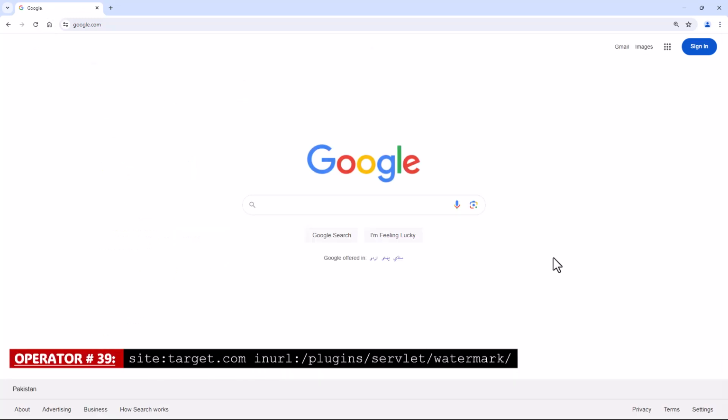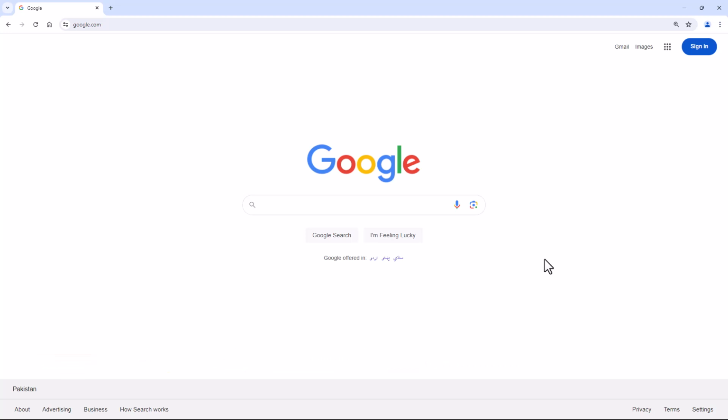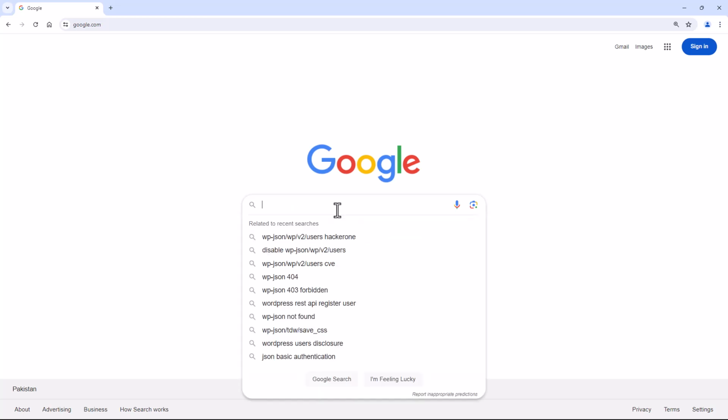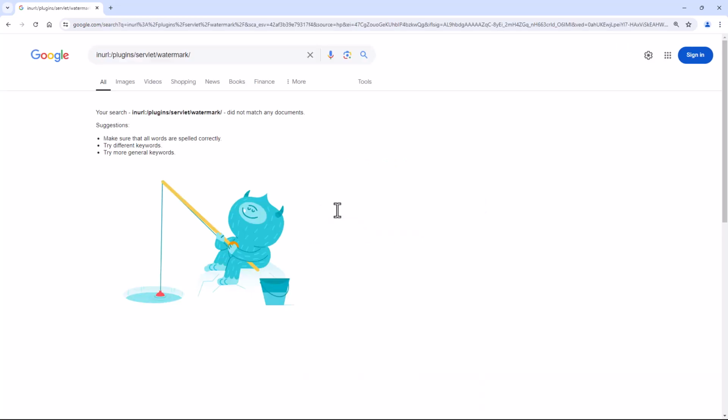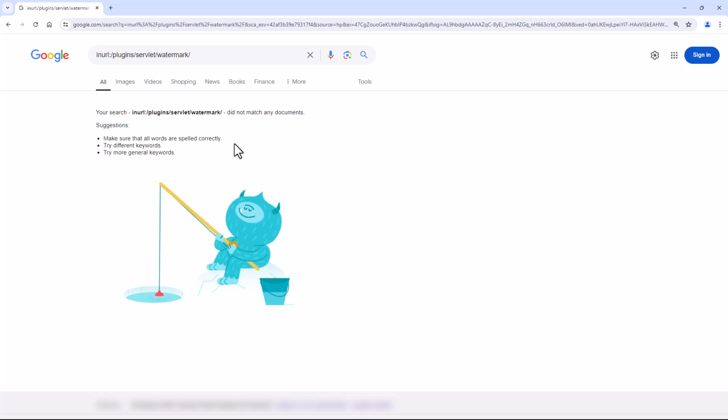Operator number 39. This Google Dork will search for Jira watermark plugin on a website which may be vulnerable to remote code execution or RCE attacks, and you may search with the combination of site and in URL. If your target is vulnerable to Jira watermark plugins, you may find here.